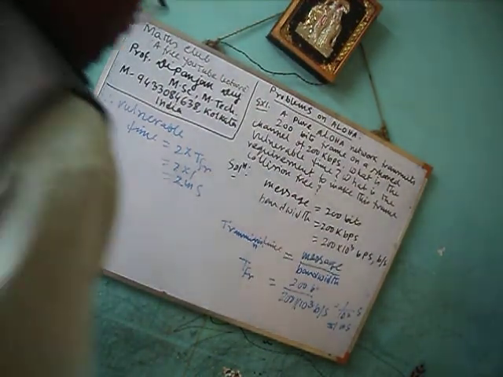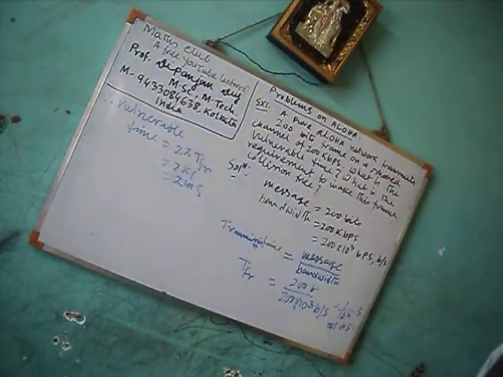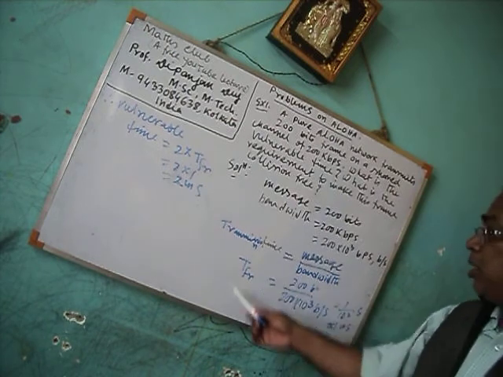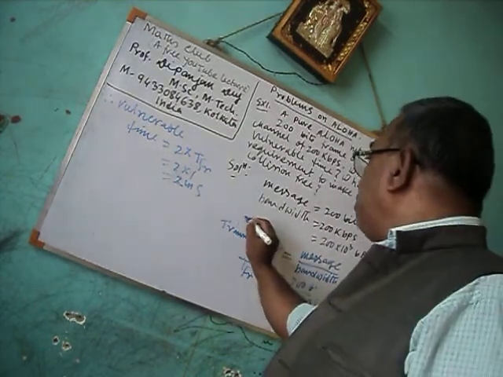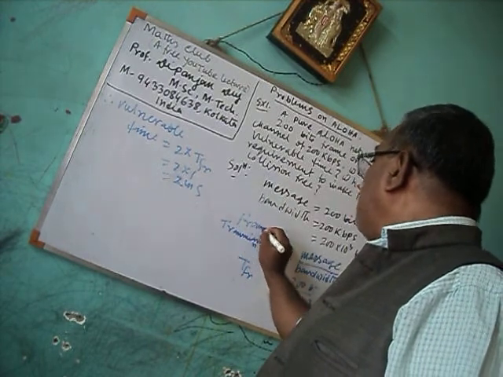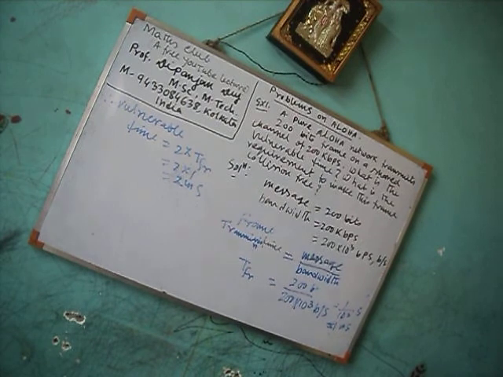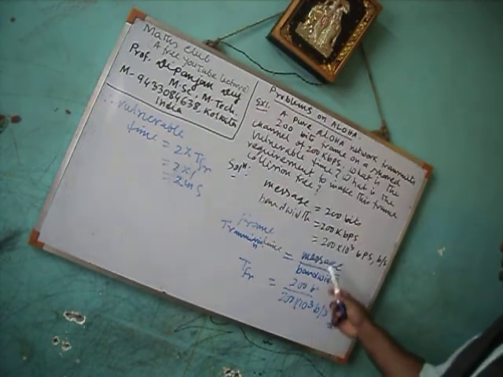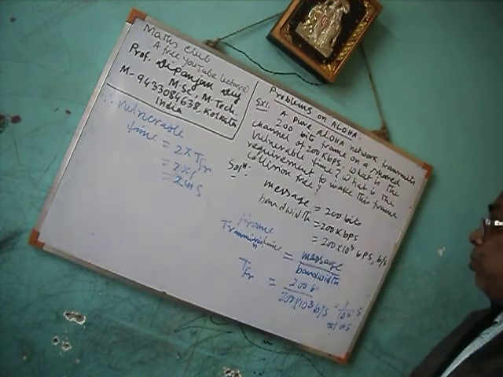First part answer is there. What is the vulnerable time? It is 2 milliseconds. Frame transmission time is TFR, that is message by bandwidth, which is 1 millisecond.